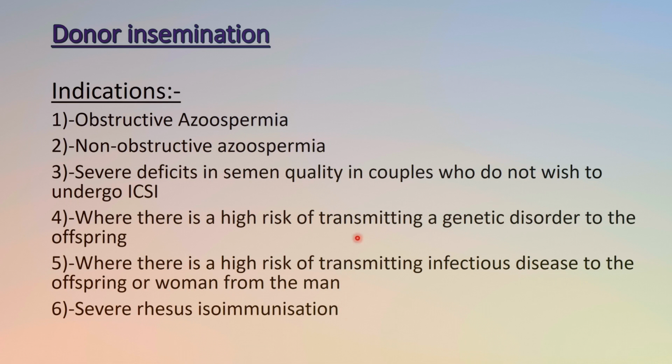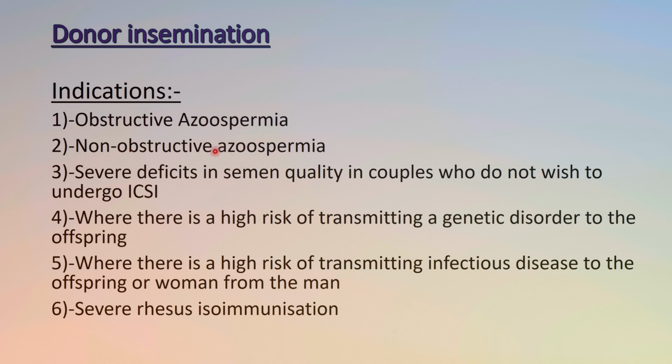Okay, now donor insemination. In certain conditions, we have to go for donor insemination, if there are no contraindications from the religious or social perspective of the patient. Okay, so what are the indications?